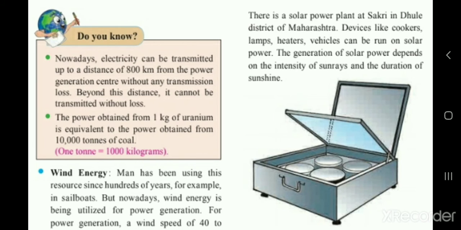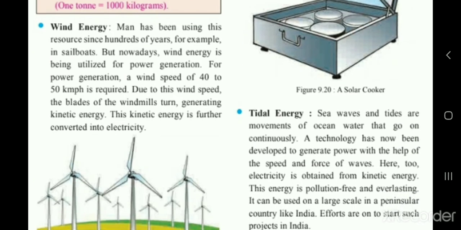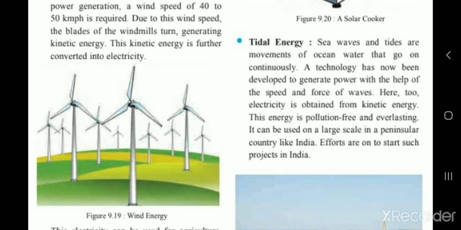So we can use a lot of devices with the help of solar energy, that is cookers, lamps, heaters, vehicles, etc. And the generation of solar power depends on the intensity of sun rays, which kind of sun rays is falling on it, and how long the sun shines. It depends on that.